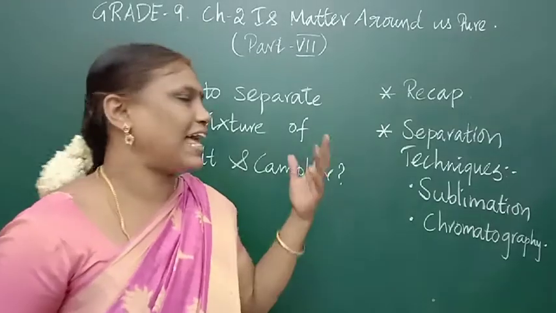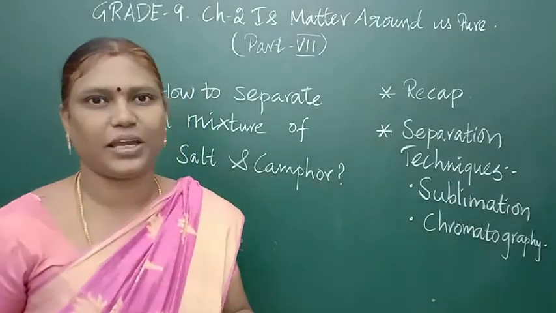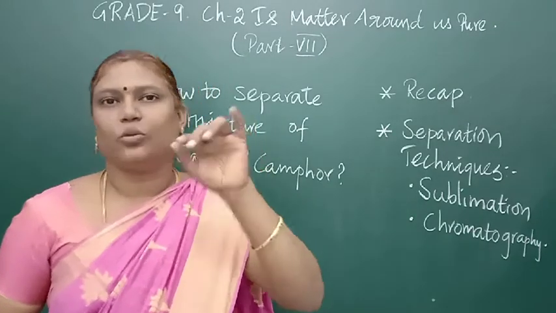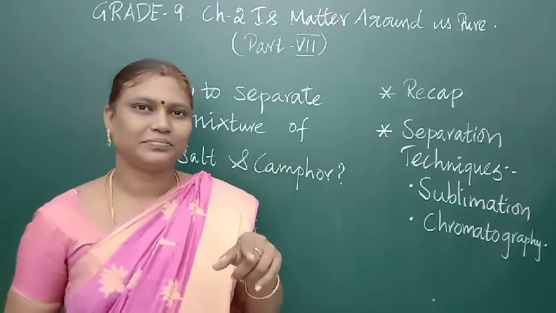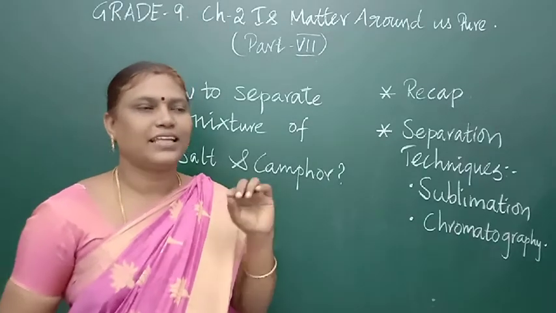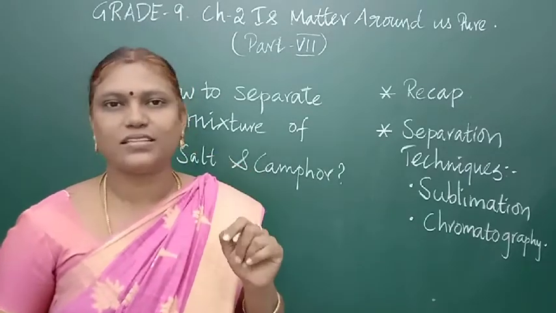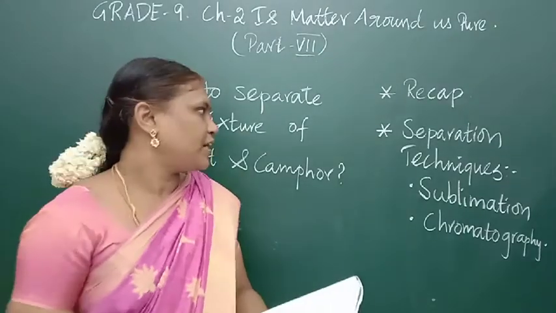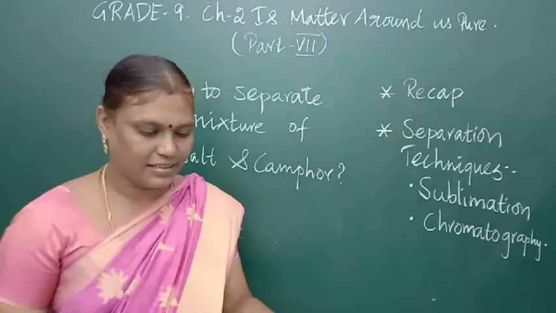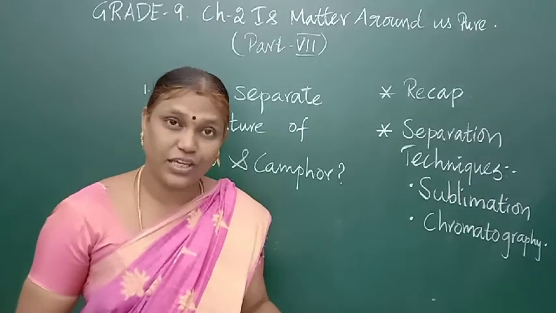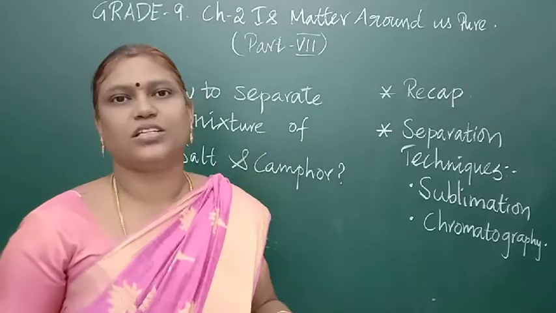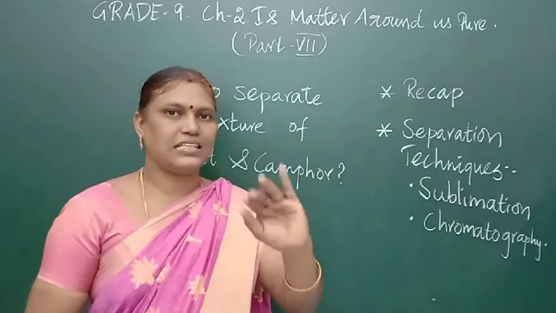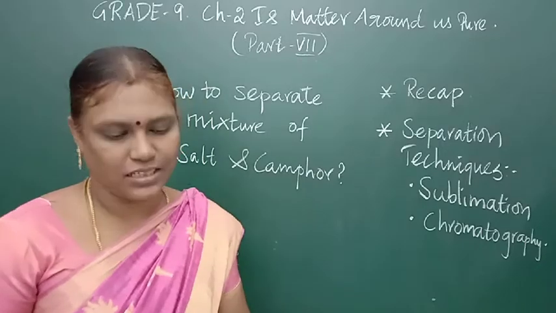Students, last class we have seen the separation techniques. How evaporation, in an indirect manner, can separate water and ink. The principle behind it is that one should be volatile and another should be non-volatile. And then we have seen the second technique, centrifugation. In that we can use the churning method or centrifugation, and density is the principle behind it.